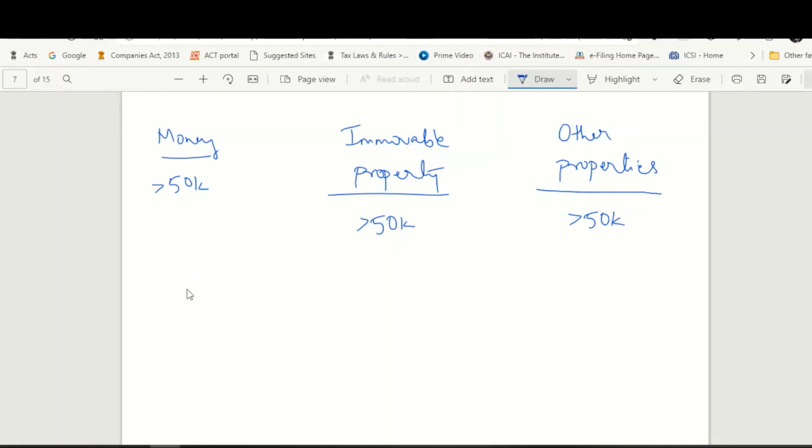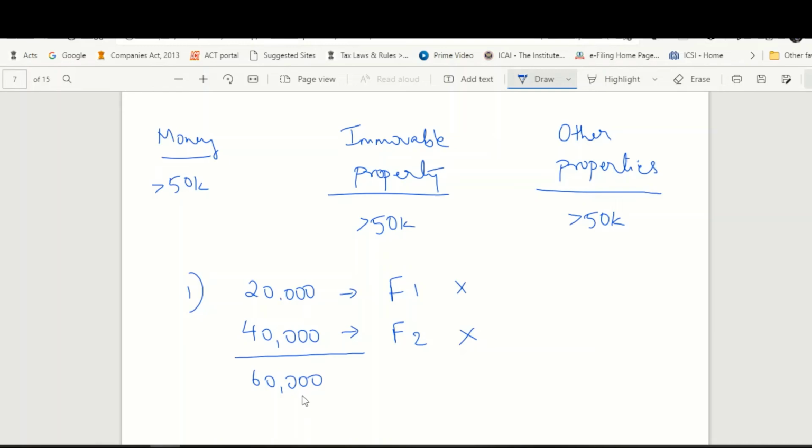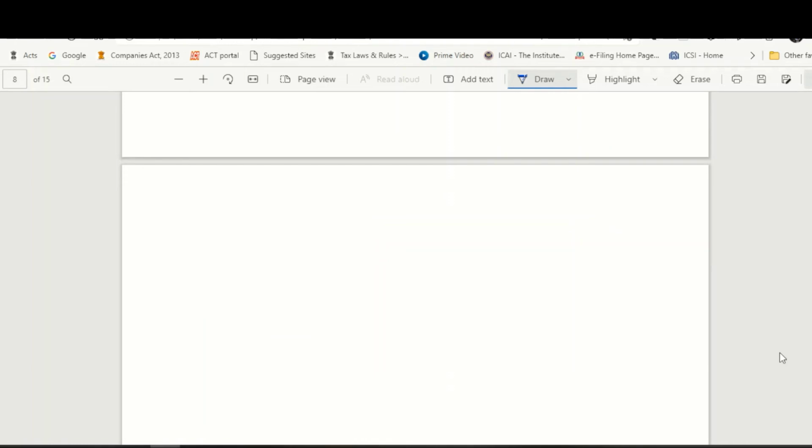Let us take certain interesting examples. I receive 20,000 rupees from friend 1. I receive 40,000 rupees from friend 2. What is happening here? Friend 1 is giving me 20,000 rupees. Is it exceeding 50,000? No. Friend 2 is giving me 40,000. Is it exceeding 50,000 rupees? No. But in aggregate, how much am I receiving? 60,000 rupees. Is it exceeding 50,000? Yes. So do I have to pay tax on the entire 60,000? The answer is yes.